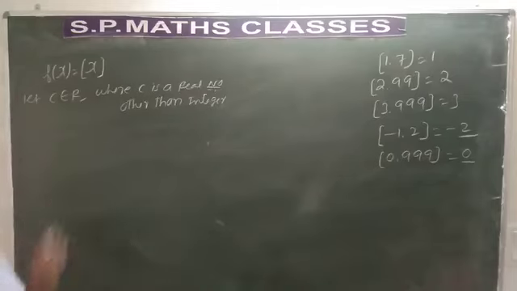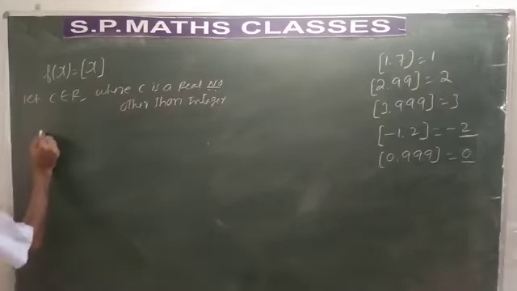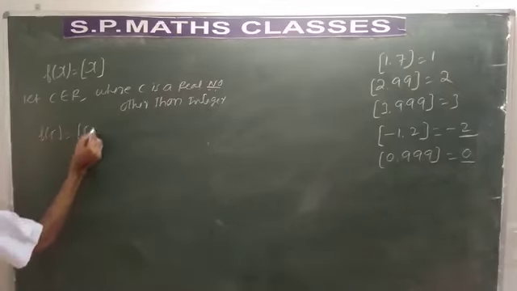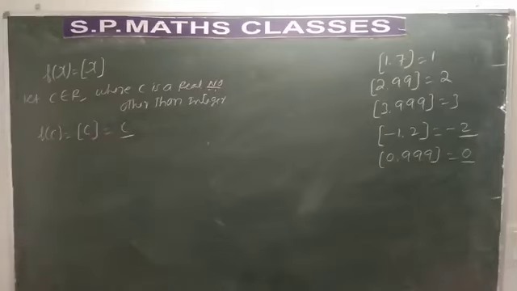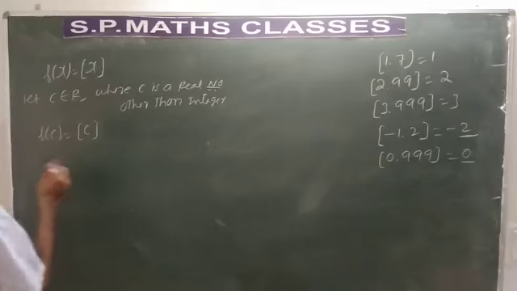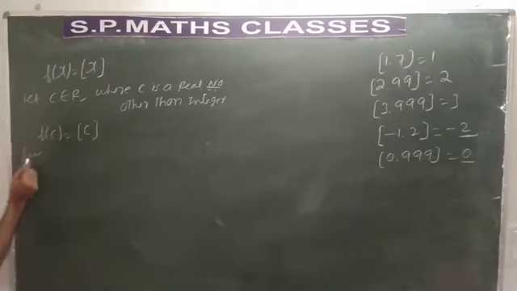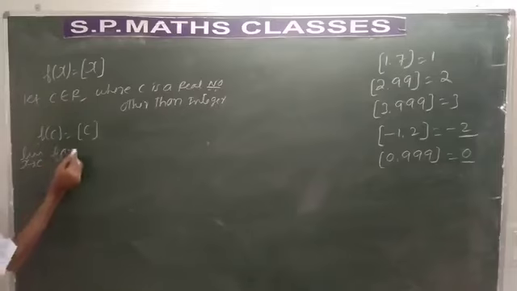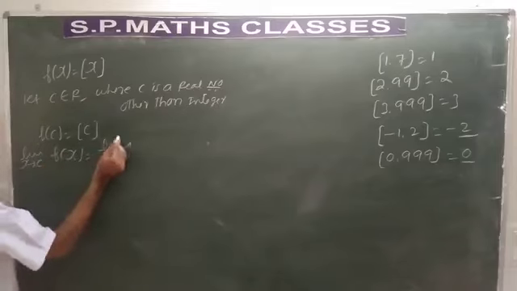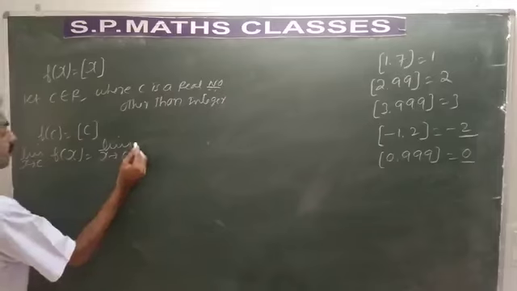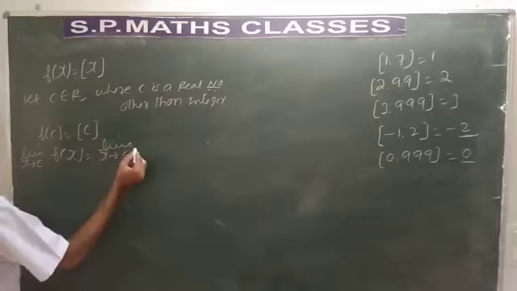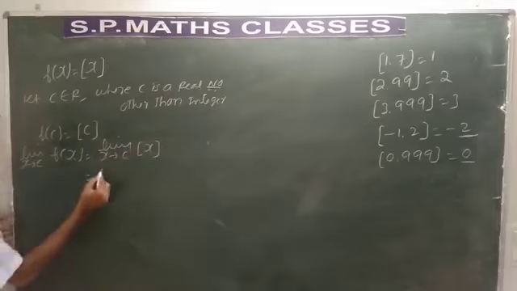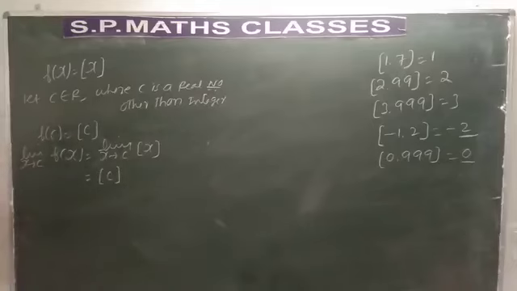So let us take at x is equal to c. What happens at x is equal to c? f of c is equal to greatest integer function c. Limit as x tends to c, f of x is equal to limit as x tends to c of greatest integer function x, so it becomes greatest integer function c. What is your conclusion?